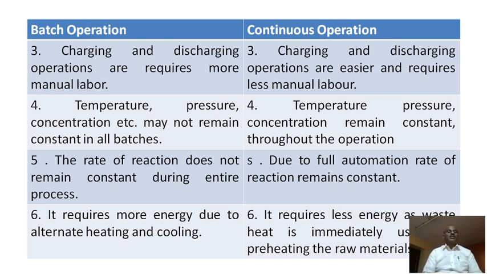Now the fourth point is temperature. Some of the parameters, that is the thermodynamic parameters, temperature, pressure, concentration, may not remain constant in all batches.